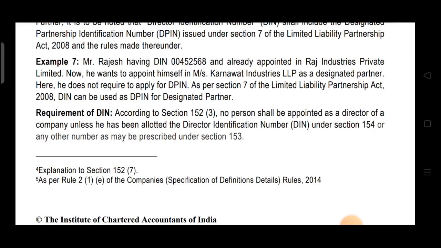When the procedure is done, first he has to get the DIN, then he can be appointed as a director. If in place of DIN he has been allotted any other number that is prescribed under section 153, then also that will be sufficient. That number will be treated as DIN only.